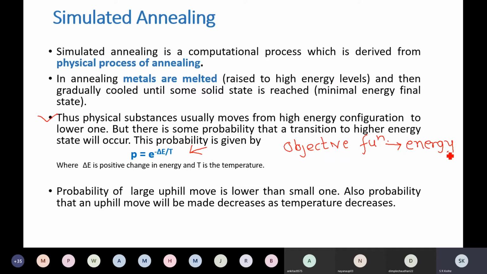For example, if it's a traveling salesman problem, what will be the energy there? Energy is related with temperature in metallurgy. But in a traveling salesman problem, the energy will be the duration of the trip or the distance traveled by the salesman.